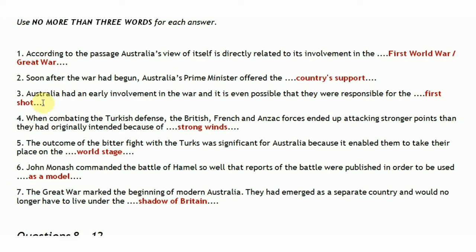Soon after the war had begun, after the beginning of the war, Australia's Prime Minister offered the dash. So what did Australia's Prime Minister offer after the beginning of the war? The country's support. He offered the country's support. Now let's see where it is written.